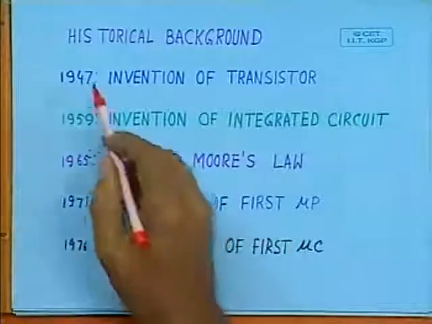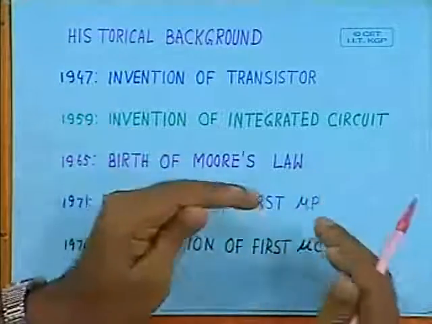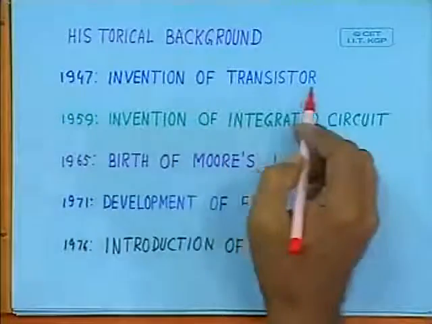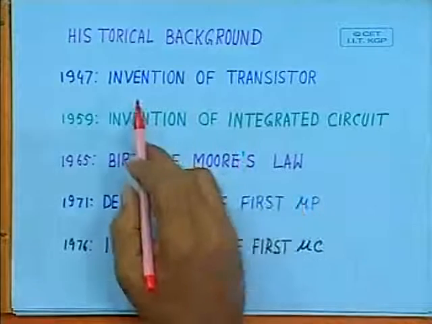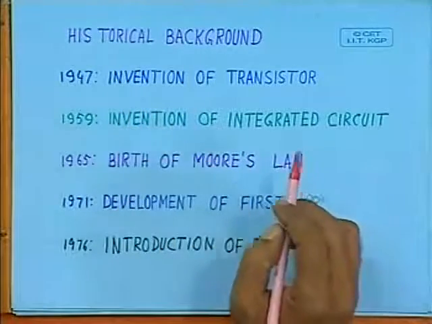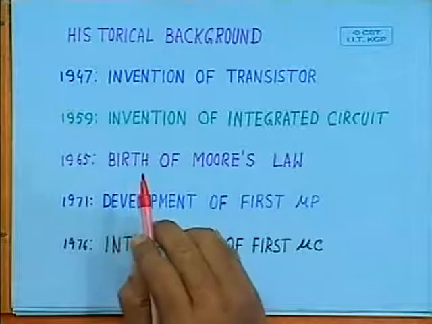As you know, in those days, in the 1940s, all the electronic circuits were realized by using vacuum tubes. Vacuum tubes were bulky, consumed lots of power, and were very unreliable. So this invention of the transistor revolutionized everything, and very soon lots of R&D efforts were put in the area of solid state.